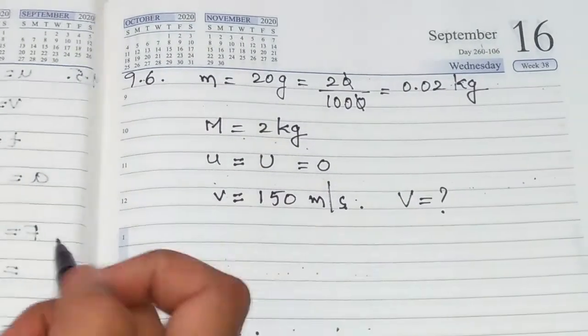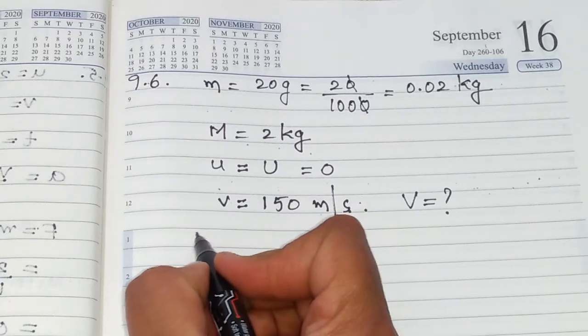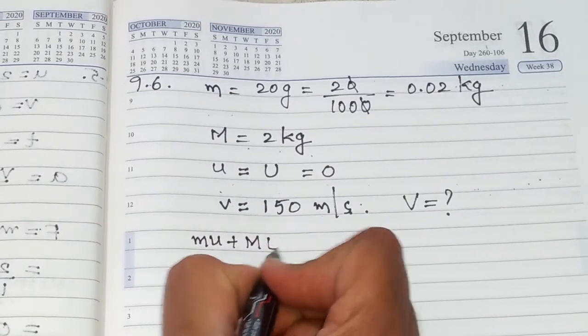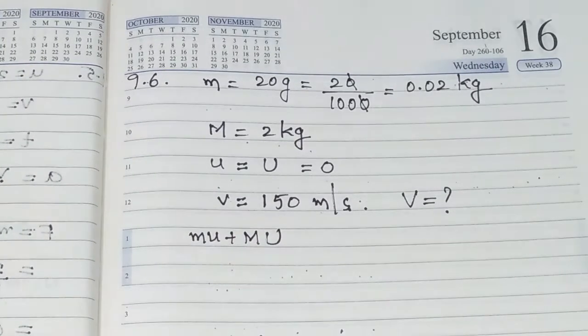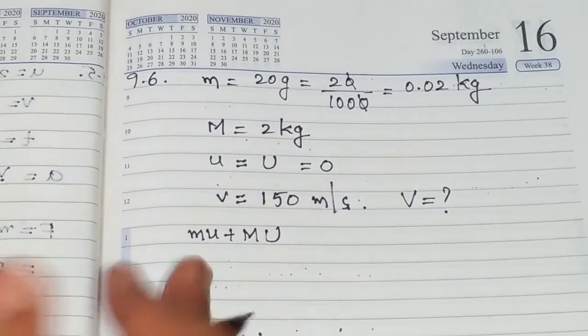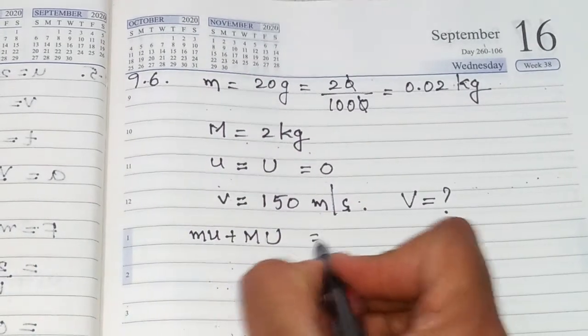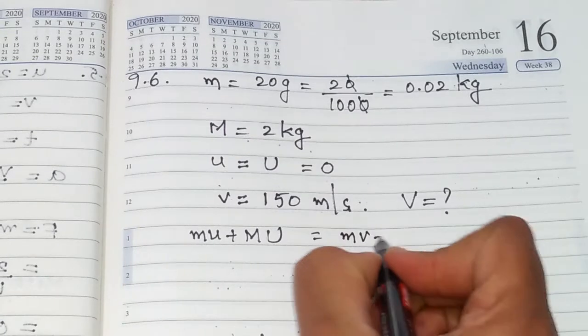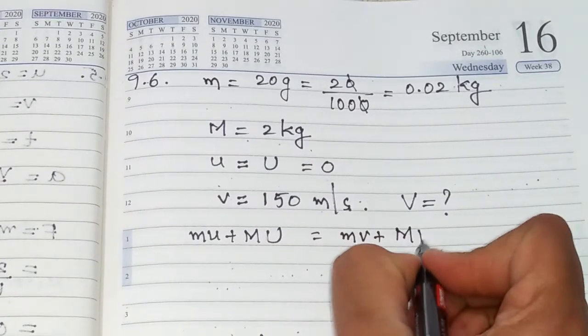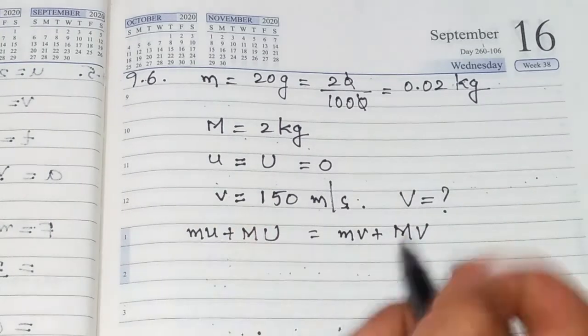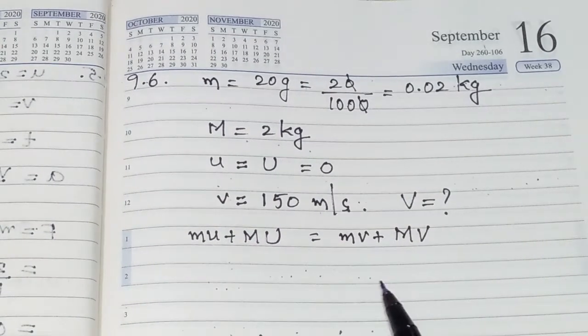Okay. Now, we know already that from law of conservation of momentum, small mu plus capital MU, that is the momentum before the firing of the bullet from pistol, is equal to momentum after the firing of bullet from the pistol, small mv plus capital MV. You know already that u and capital U are 0.